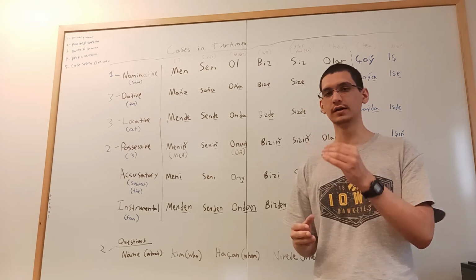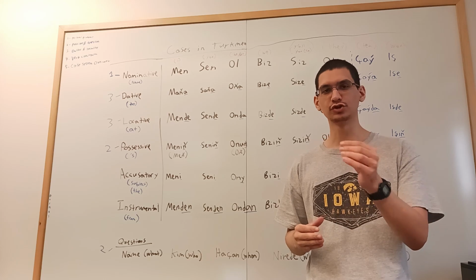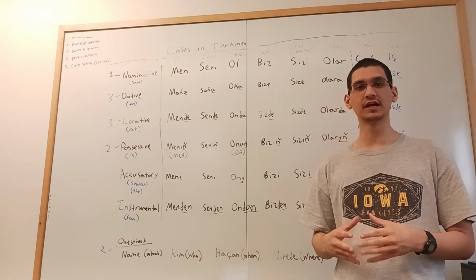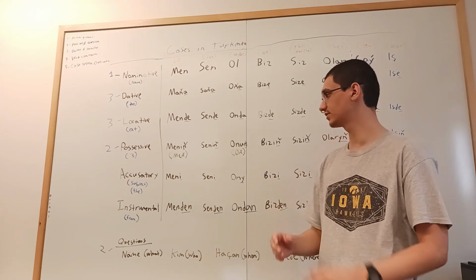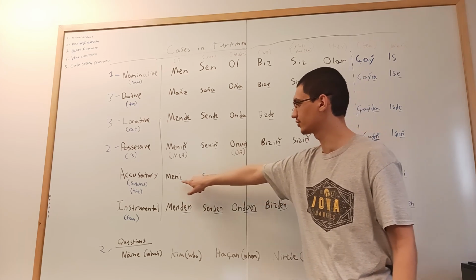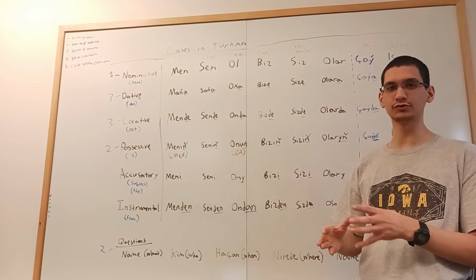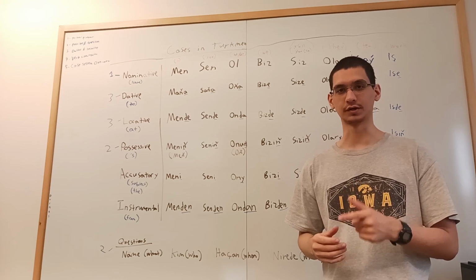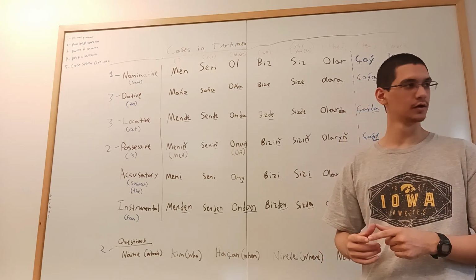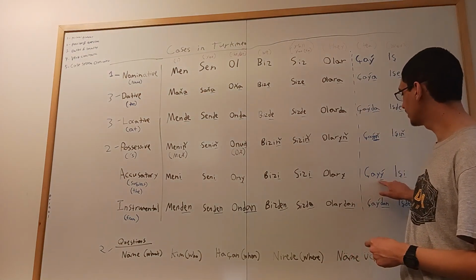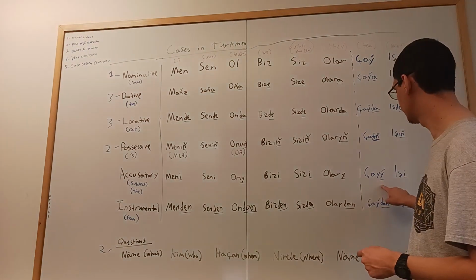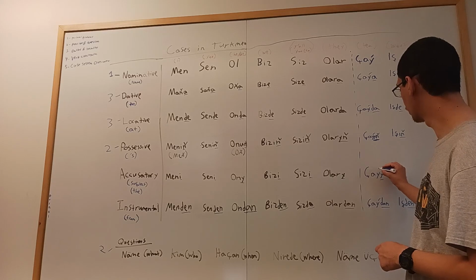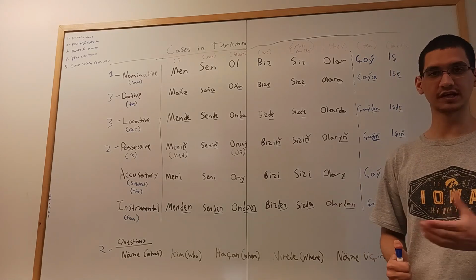Okay? But in Turkmen and the Turkic languages, there's no word for the. And so to indicate the concept of the, you have to add these endings. And the endings are either an I or a Y to the end of the nouns or pronouns. So let's go back to that example sentence I just gave you. What did you drink? I drank the tea. Men çayı içtim. I drank the tea. So adding this Y to the end of the word for tea, chai, makes it definite.